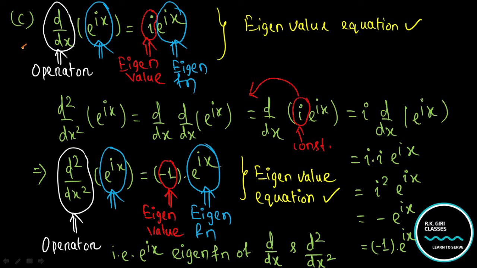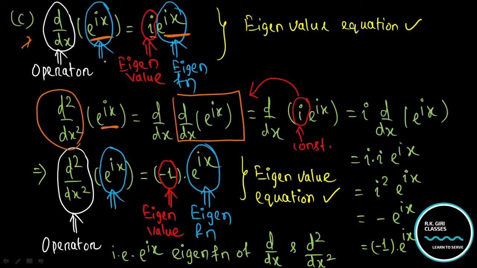So I'll come to the point later, but I have to focus on d square by dx square with e to the power ix. Now we take d by dx of e to the power ix. You know that the value will be i into e to the power ix. Now you have e to the power ix in both cases. That means you have a common function, therefore it is known as the eigenfunction, and i is therefore known as the eigenvalue.